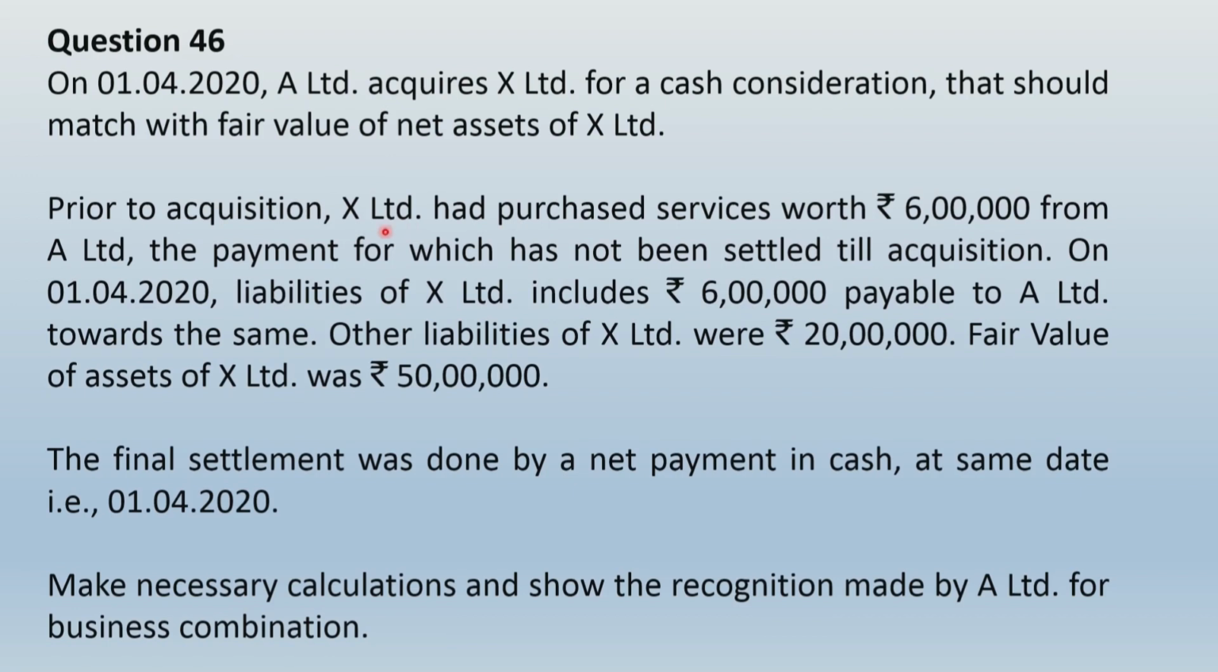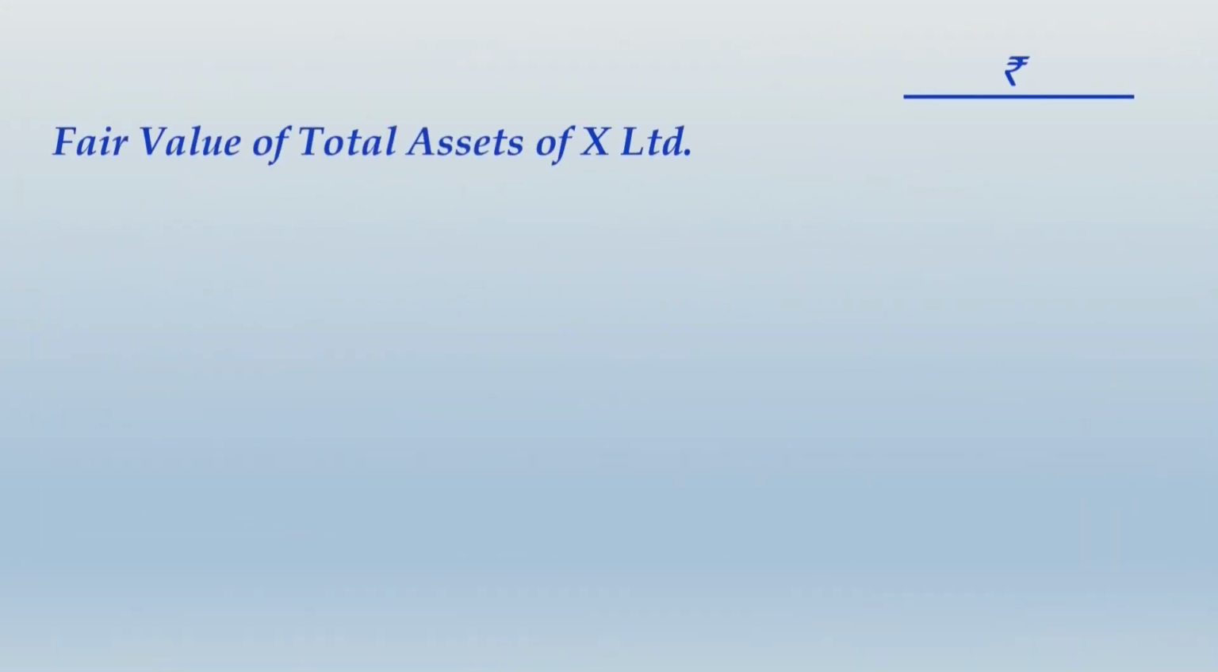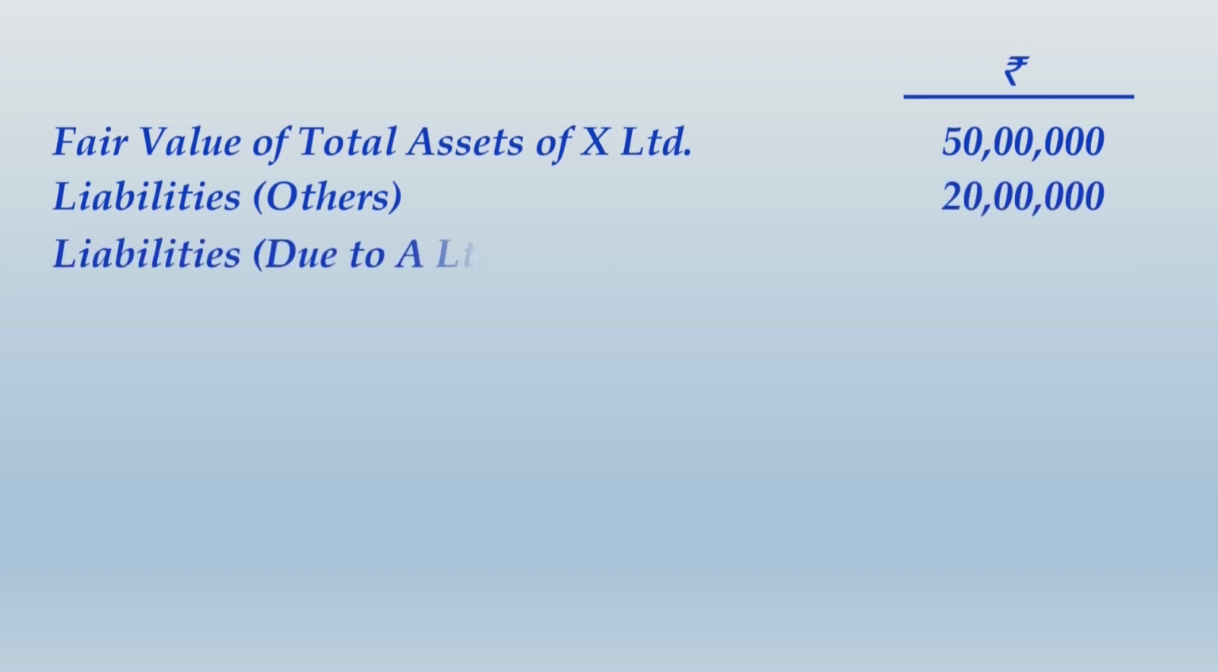That means in the balance sheet of X Limited, this amount will be appearing as a payable, and it will be balance sheet of A Limited where this amount will be recognized as a debtor or receivables. So let us see how to present the solution in this case. In your solution, you are first going to again consider the fair value of total assets of X Limited, that is 50 lakhs. Liabilities other than the amount due to A Limited is 20 lakhs, and the liabilities which represents due to A Limited is 6 lakhs.